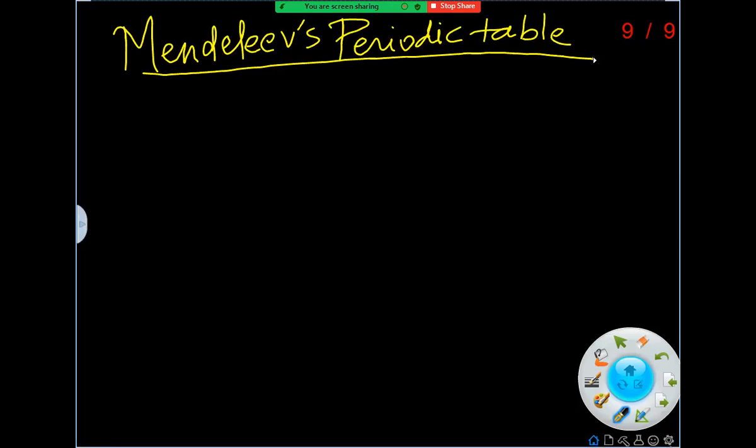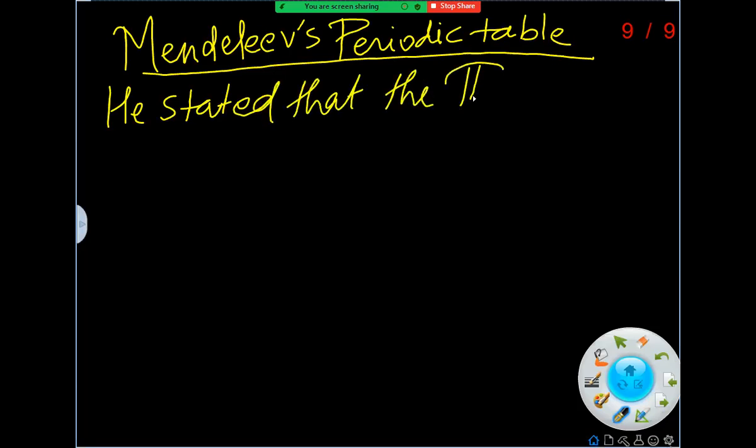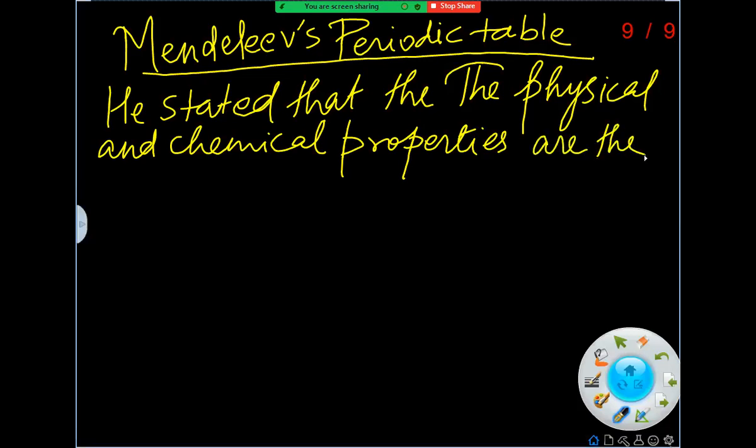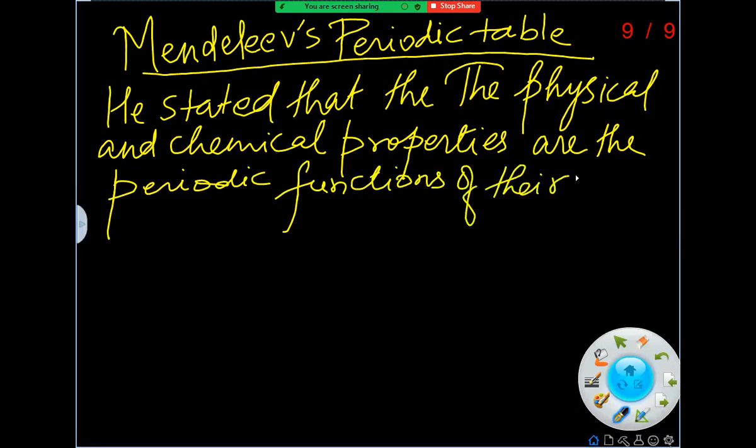So let me tell you what he had stated. He stated that the physical and chemical properties of elements are the periodic functions of their atomic weights.